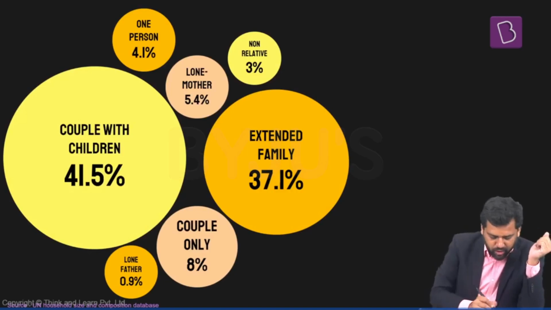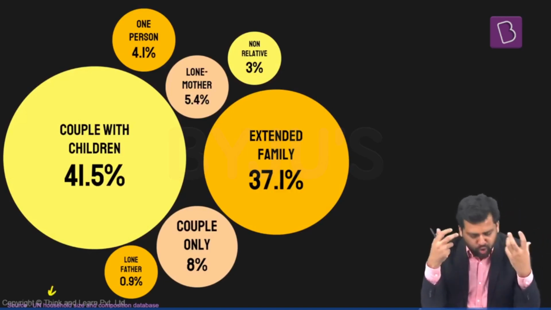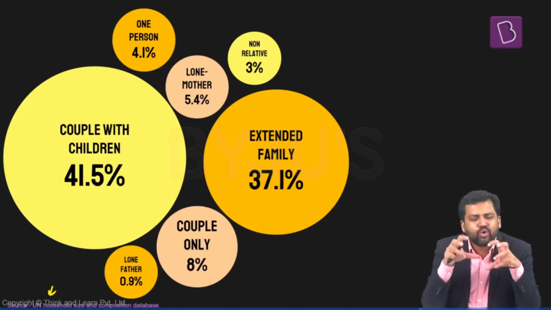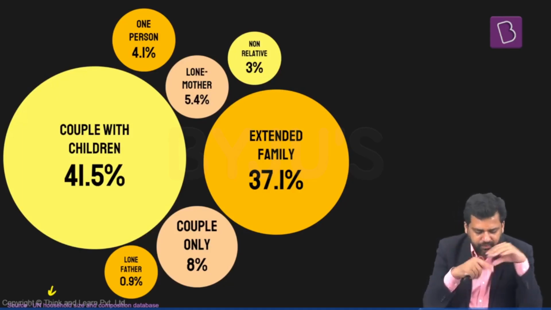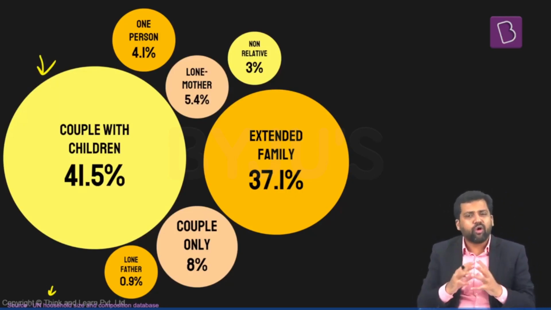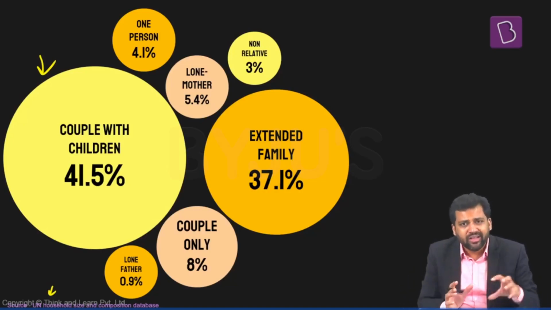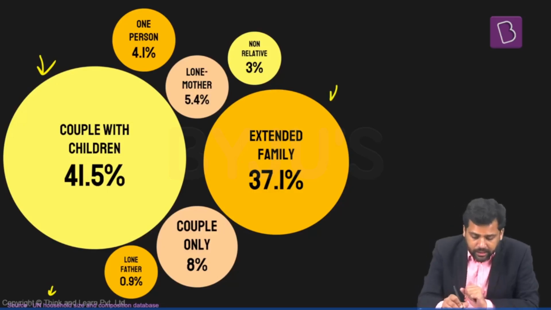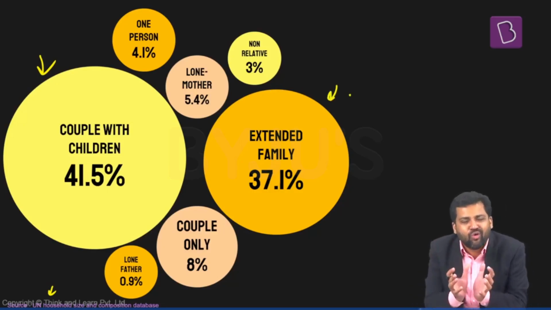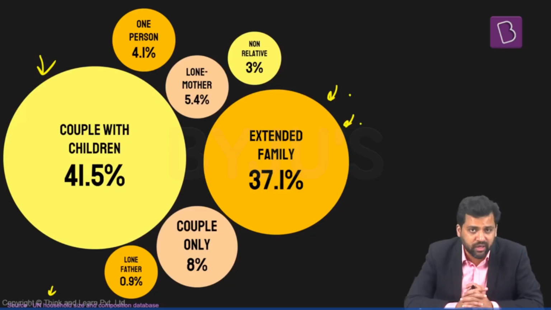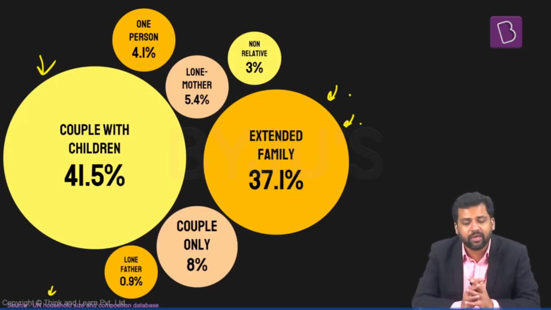So this is from a 2019 report, UN Household Size and Composition Database. They find out what is the typical household size in India, and they find out that couples along with their children, 41.5% of the total households in India, they are couples with their children. But that does not mean that the large families do not exist. In fact, the next most common household is extended family. Some 37.1% of the households, they are extended family.